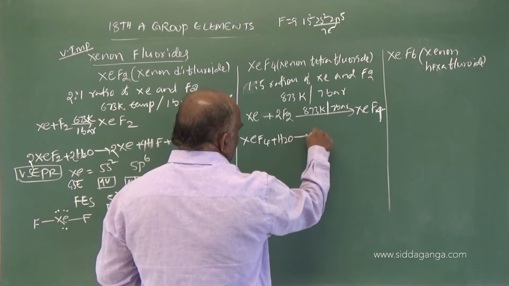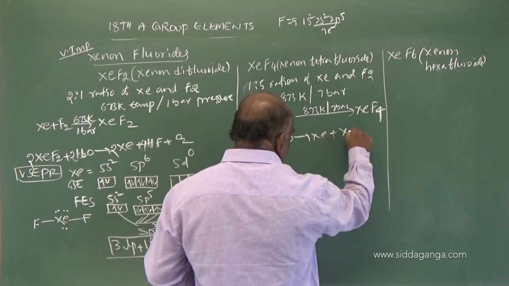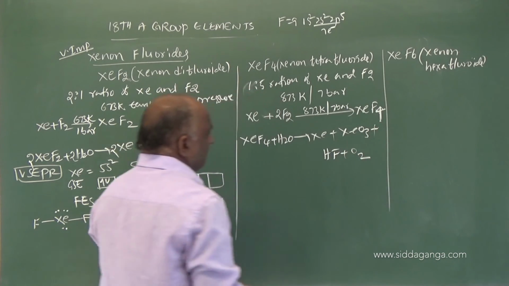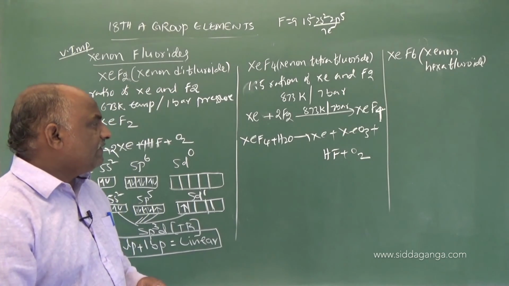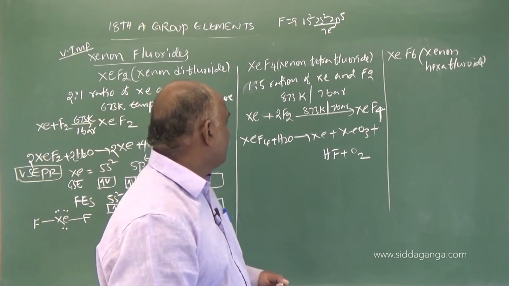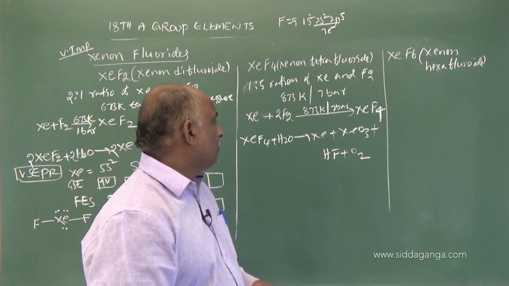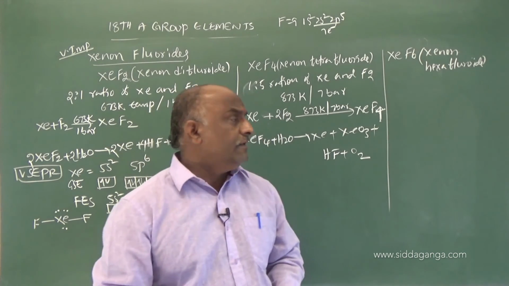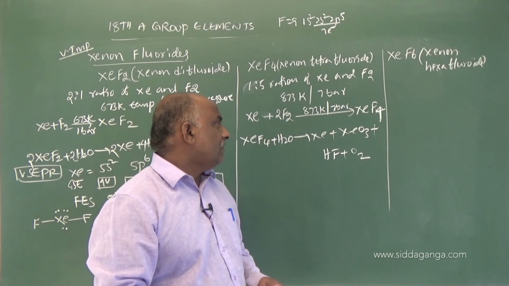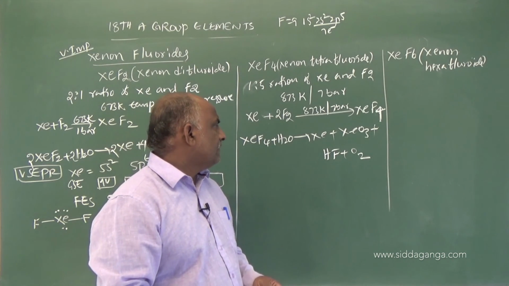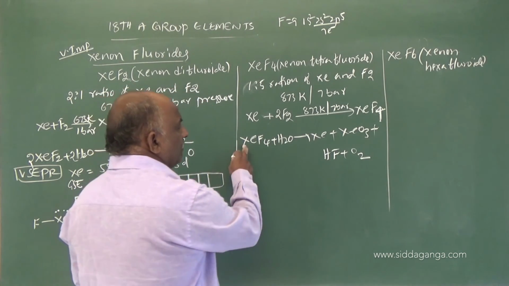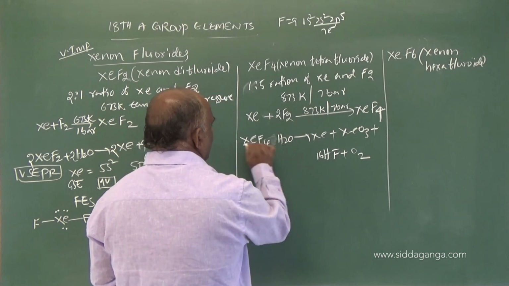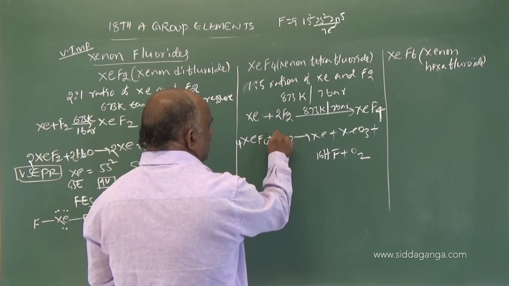when hydrolyzed gives rise to Xe plus XeO3 plus HF plus O2. That means we will get xenon trioxide, hydrofluoric acid and oxygen. While balancing this, if you take 4 XeF4, then 16 HF and 8 H2O.